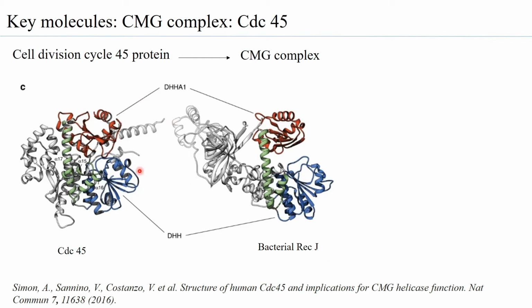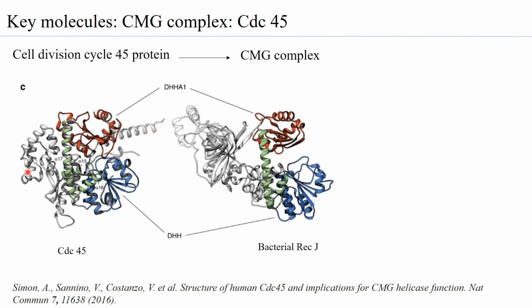However, what is interesting to note is that in the case of CDC45, the DHH and DHHA1 domains interact with each other. So they close in onto each other, and because of this, the gap that is present in bacterial RecJ is not present in CDC45. Plus, because of this interaction, you have an alpha helix that juts out a little.